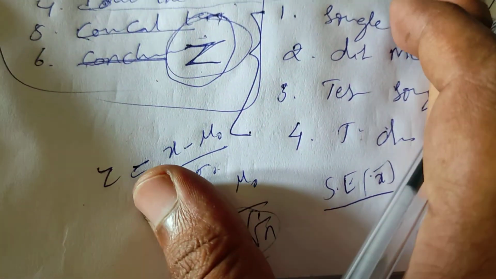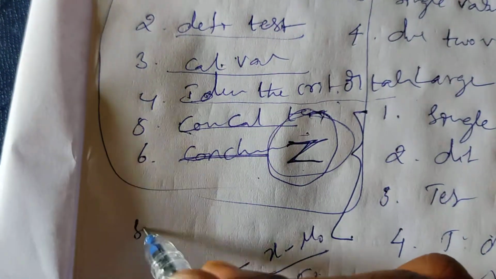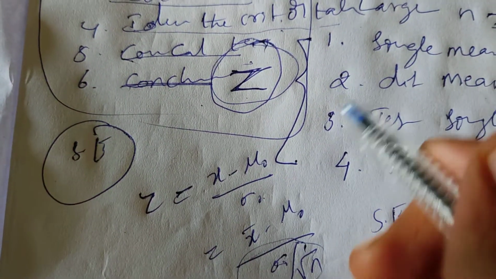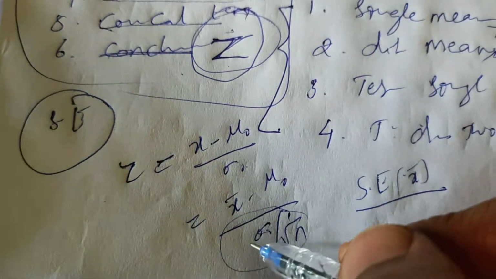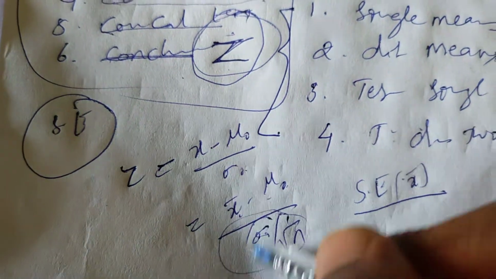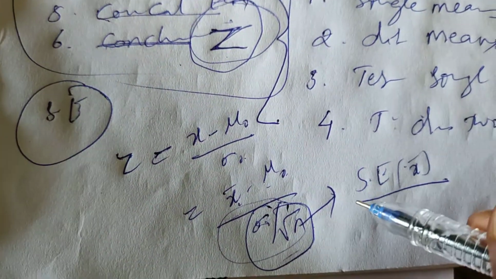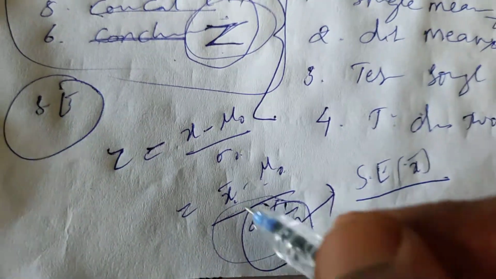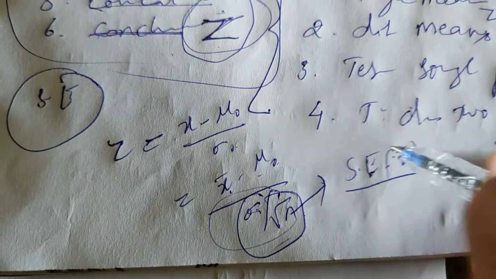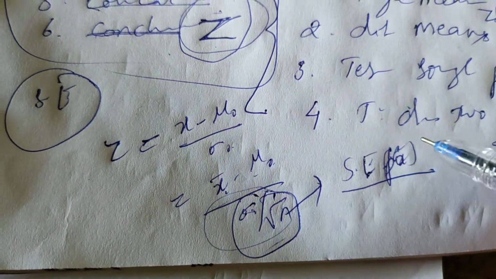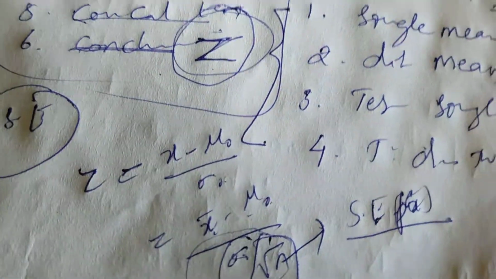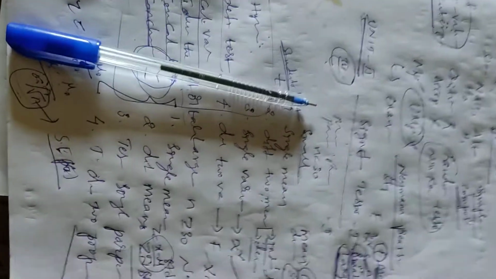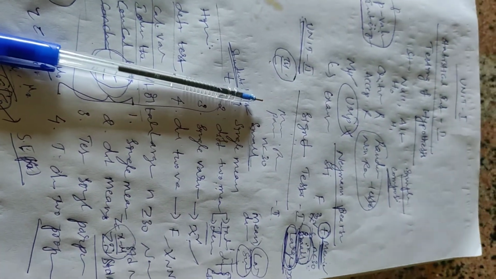Before this I want to tell you what standard error is. Once you get it, this testing is very easy. Here X bar minus mu naught, this part is the standard error of X bar. While doing proportions you need to find the standard error of proportions. That is important. So this is a clear-cut explanation of unit 1 and unit 2.